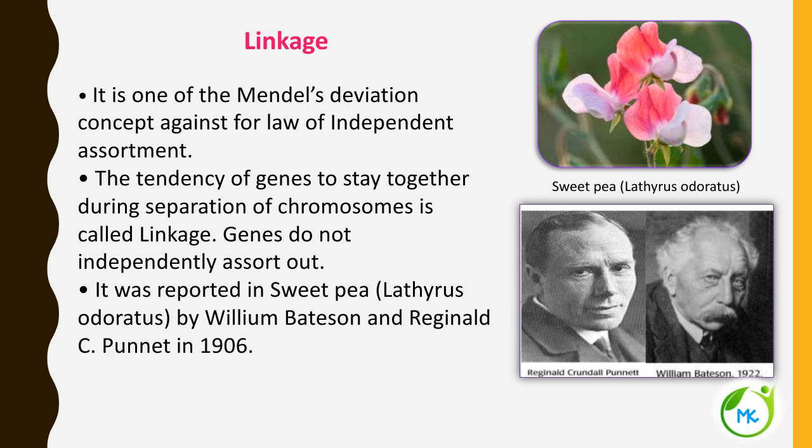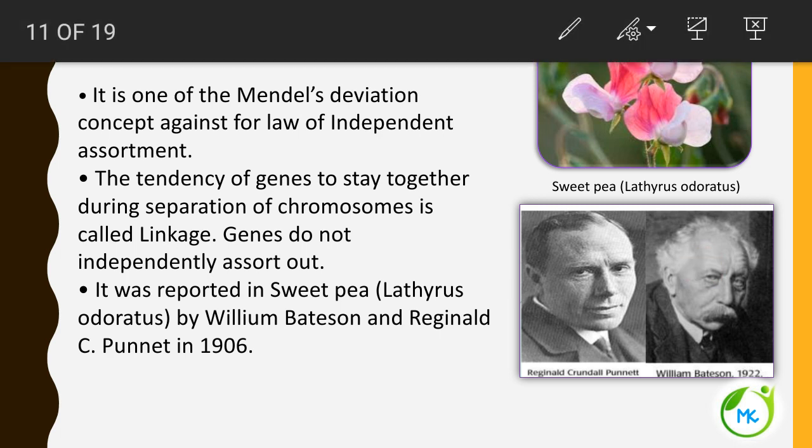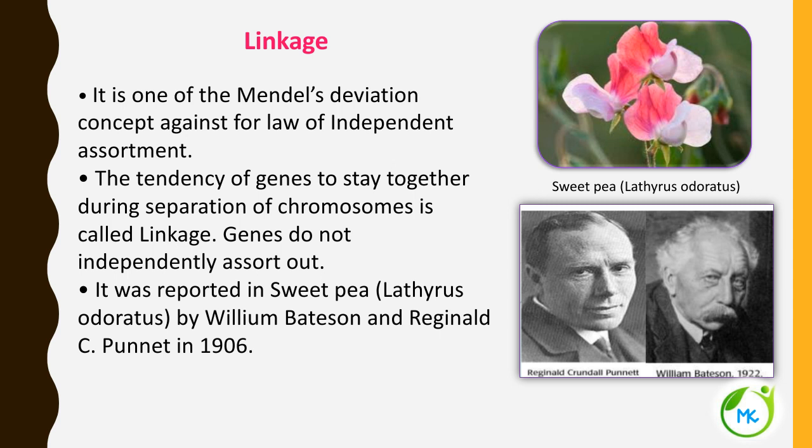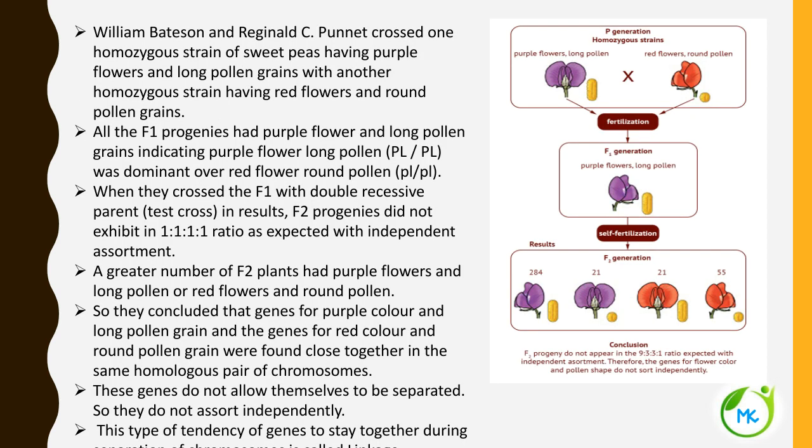This linkage was first reported in sweet pea plant, Lathyrus odoratus, by two scientists: William Bateson and Reginald C. Punnett. Now coming to the cross performed by Bateson and Punnett.